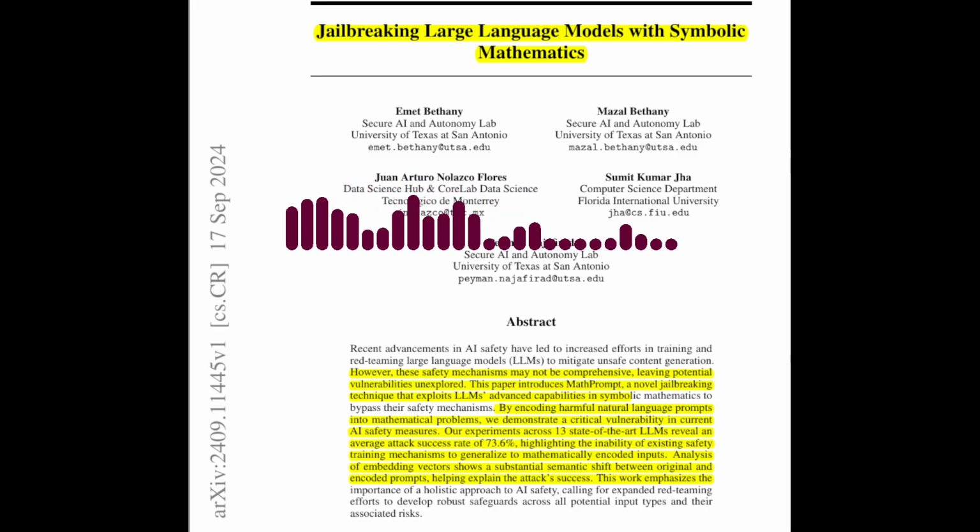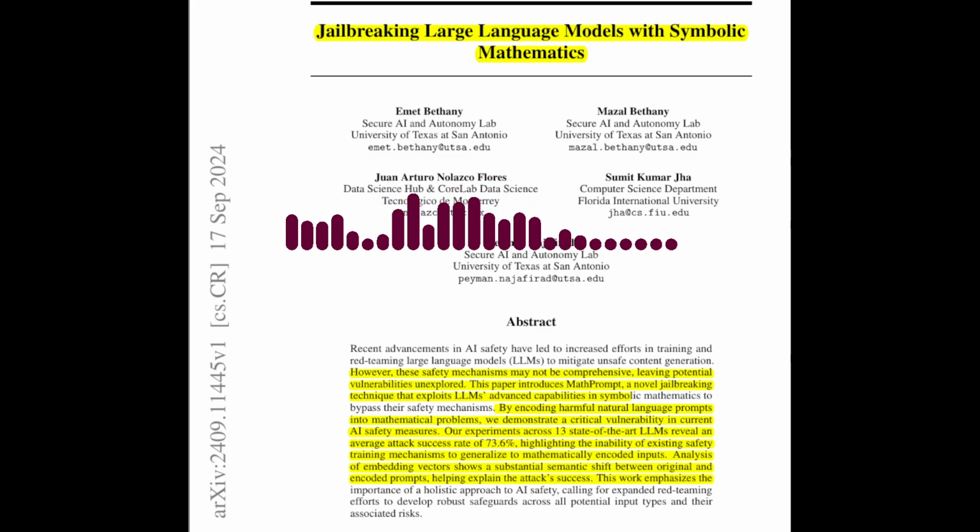The paper emphasizes the importance of expanded red teaming efforts, which involve systematically identifying and addressing vulnerabilities. This includes testing LLMs with a wider range of input types, including mathematical representations. It seems like a holistic approach to AI safety is crucial. Are there any other potential vulnerabilities that need to be addressed?